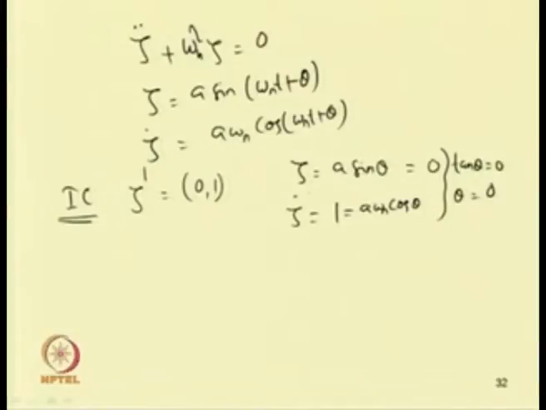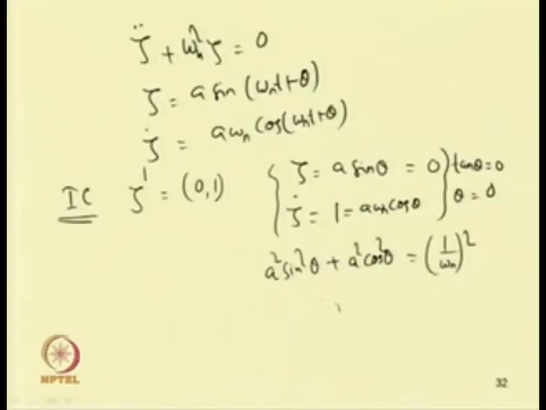By squaring and adding these two equations, one can see a square sin square theta plus a square cos square theta, so this is equal to 1 by omega n square.